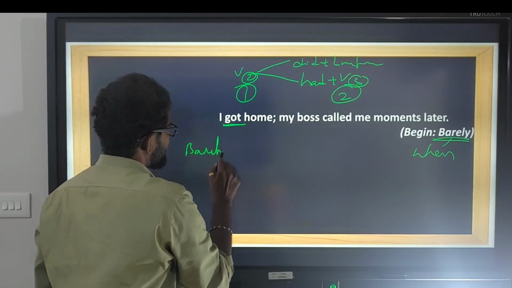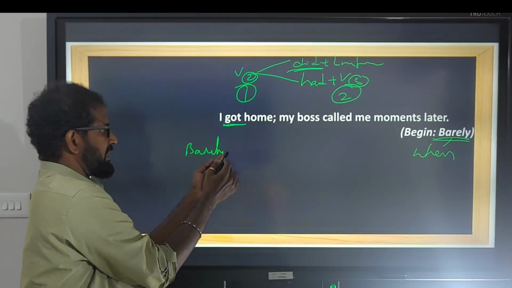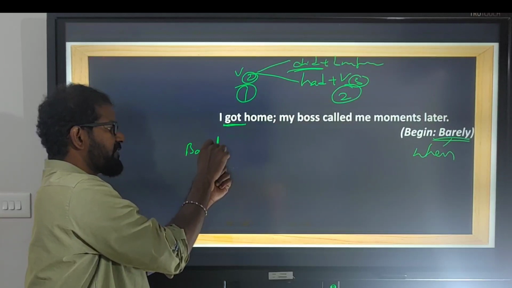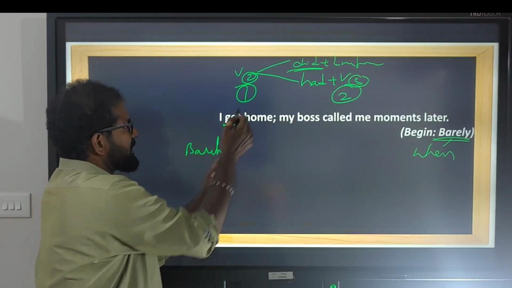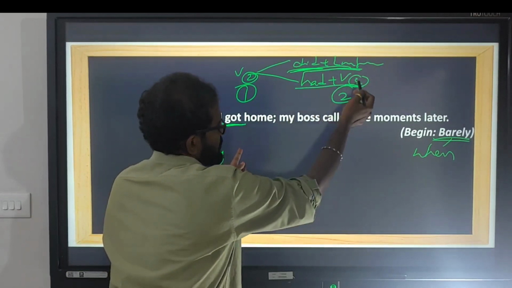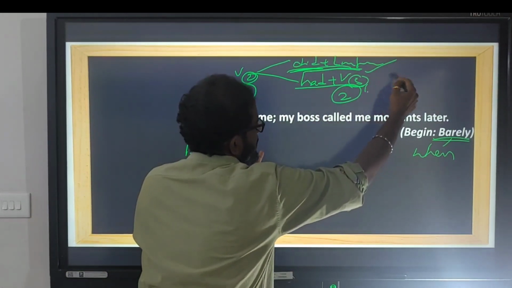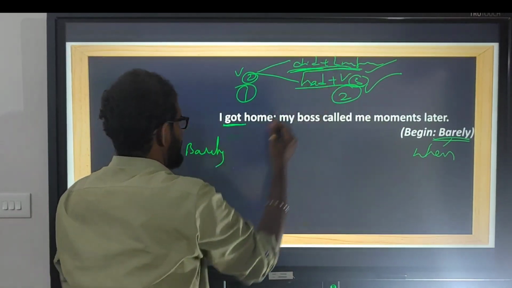Barely. We need to use a helping verb immediately. A helping verb must be used immediately after these expressions: barely, hardly, scarcely, and no sooner. So barely, helping verb. Here we have two choices: did plus base form and had plus V3. Either you can express this or this. But in the examination, you better write both answers. So we go with the first one now.